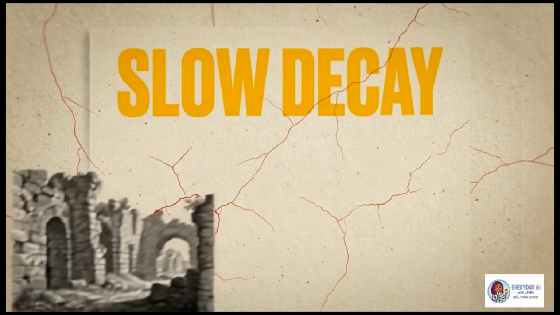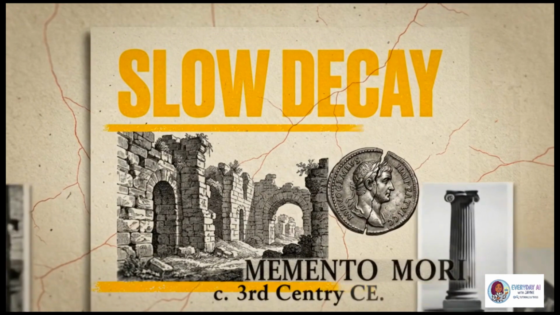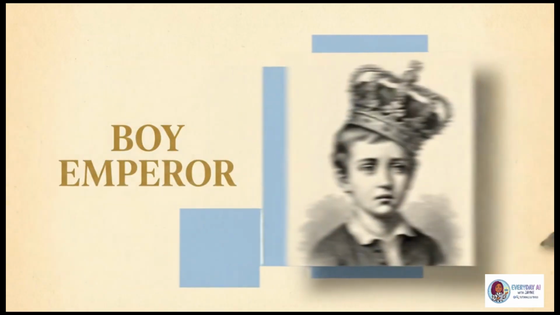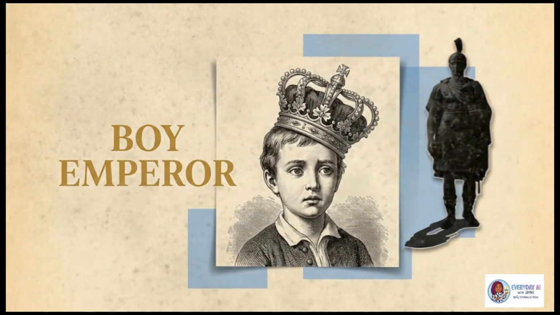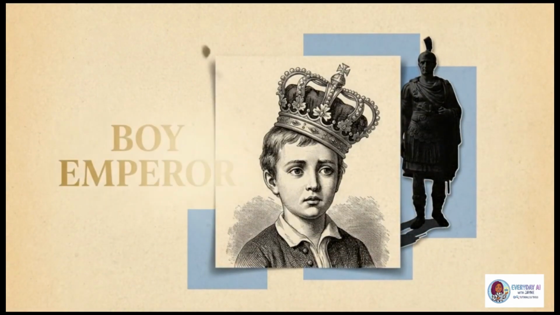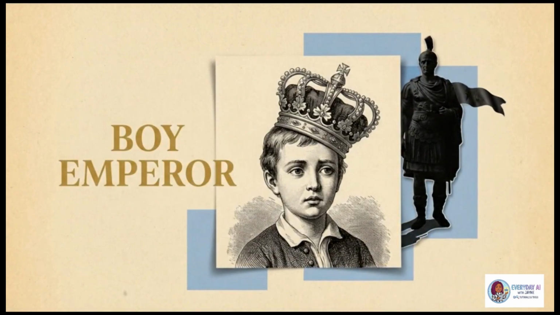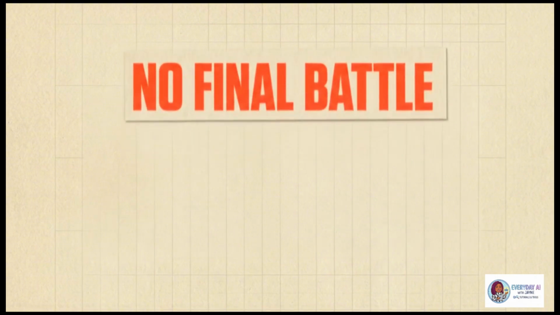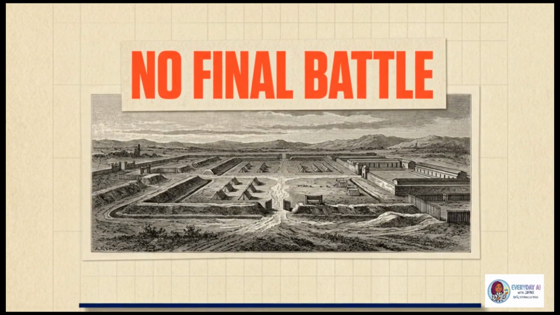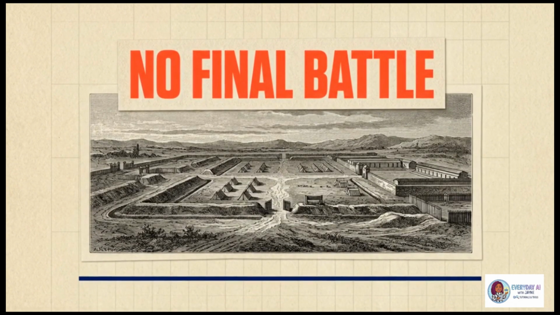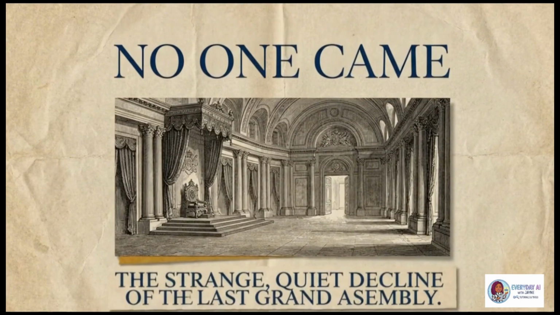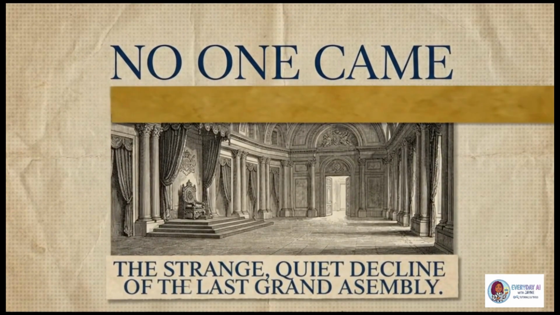By the time it fell, Rome had already been crumbling for decades. The last emperor, Romulus Augustulus, was a boy with no real power, easily pushed aside by a Germanic general. No one declared the empire over. There was no dramatic final stand. One day, Rome simply had no emperor, and no one replaced him.